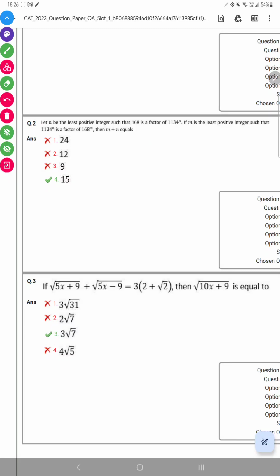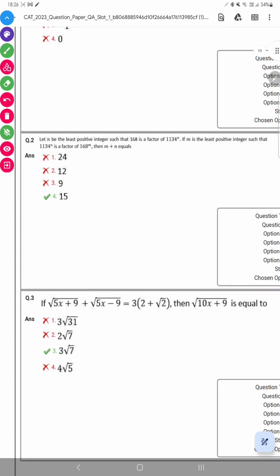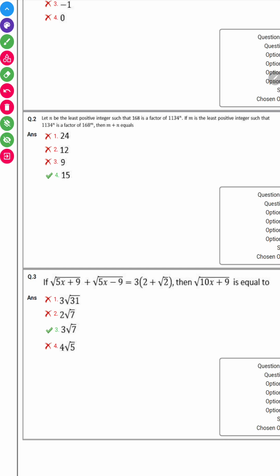Hello everyone. So this is question number 2, CAT 23, slot 1. So we are given here that n is the least positive integer such that 168 is a factor of 1134 raised to power n divided by 160. So it is given that n is the least positive integer such that this is a factor of this.